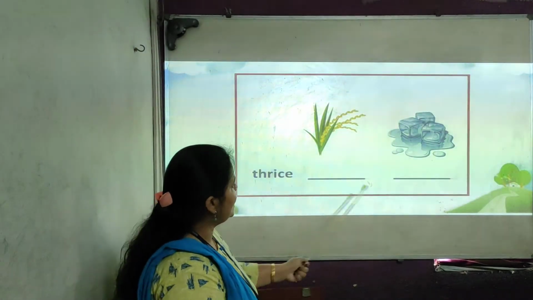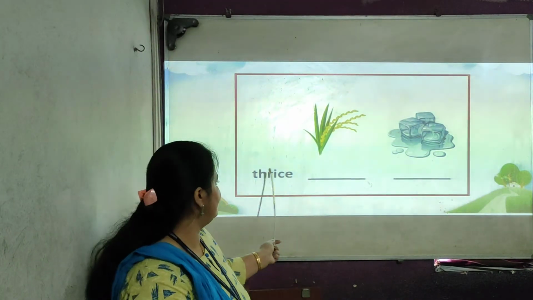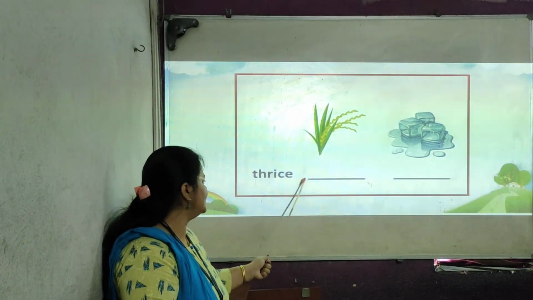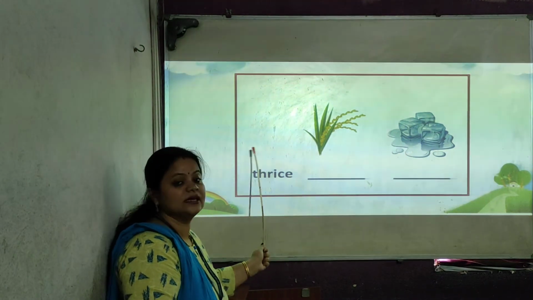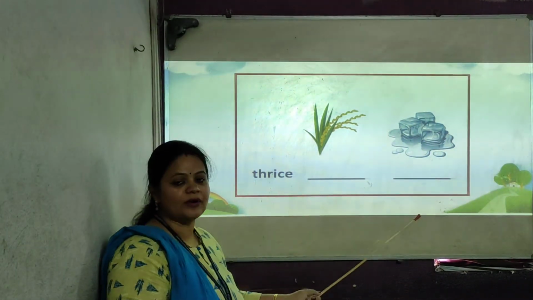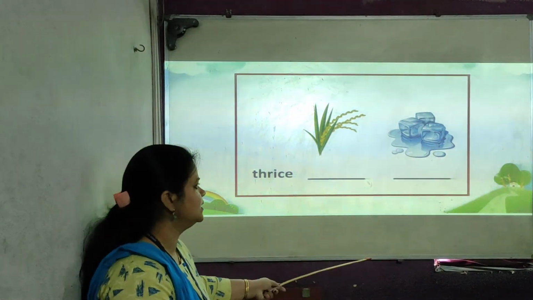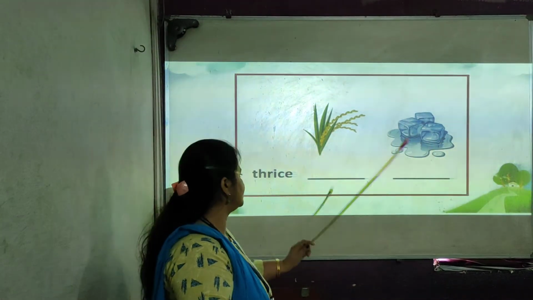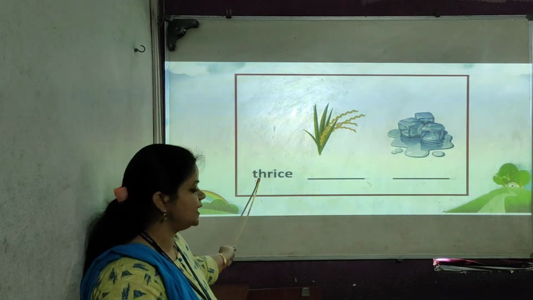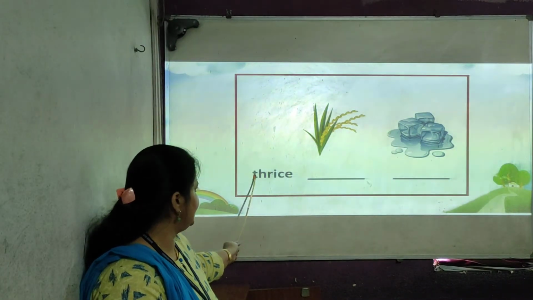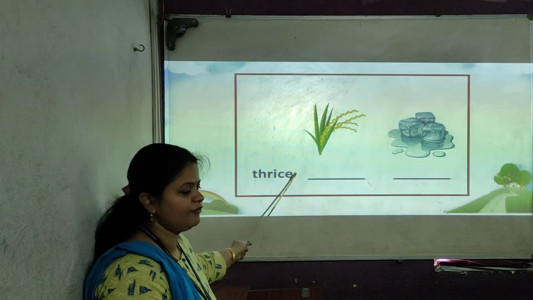Now, with the help of this picture, we'll find out the two hidden words from this given word. We have to find out two hidden kangaroo words from this given word. Here the pictures are given. Which word is given? It's thrice. T-H-R-I-C-E, thrice.